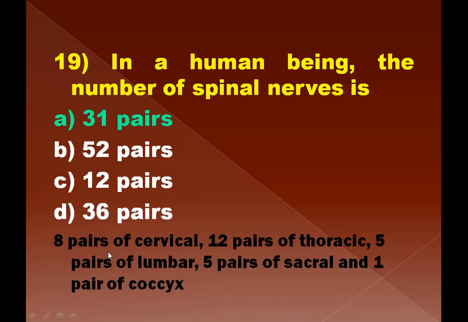Actually, you might be wondering, when there are 7 cervical vertebrae, how come 8 pairs of cervical spinal nerves coming from the neck region? Actually, after the 7th, the last cervical vertebra, and before the beginning of the first thoracic vertebra, there is one more nerve arising, the eighth cervical nerve. So total 8 plus 12 plus 5 plus 5 plus 1, it makes up 31.